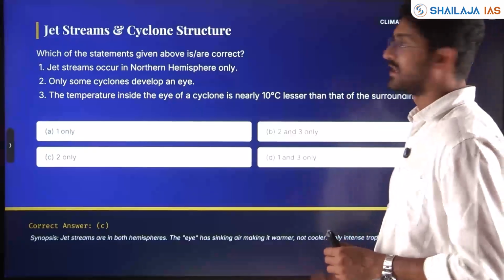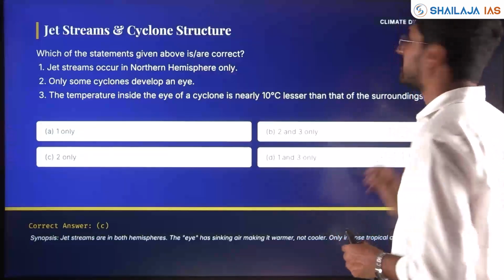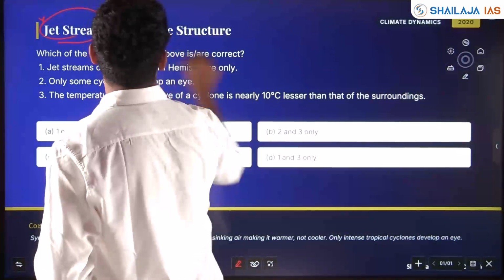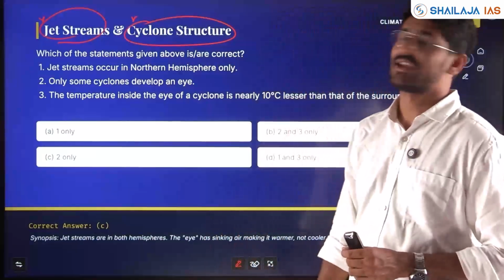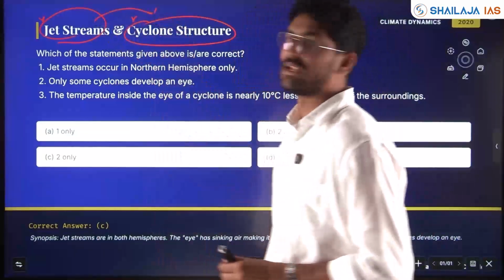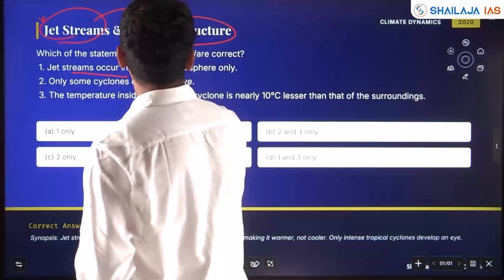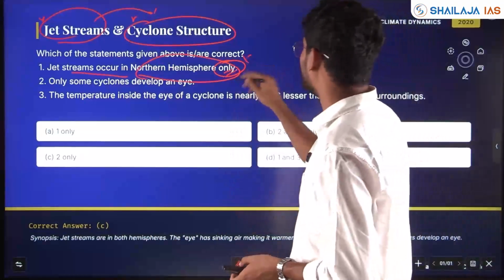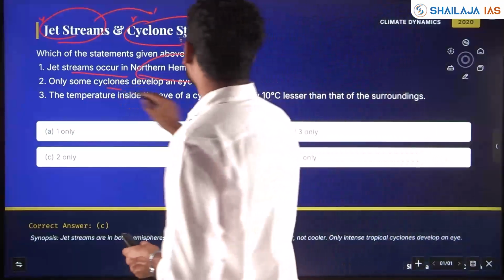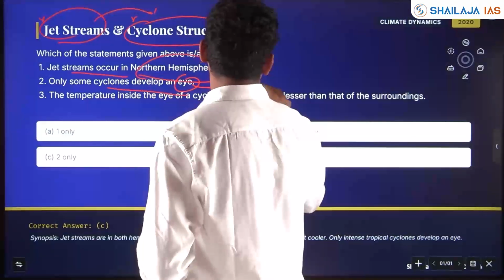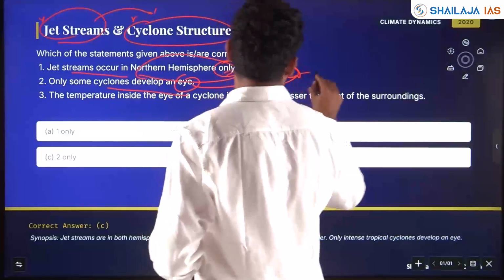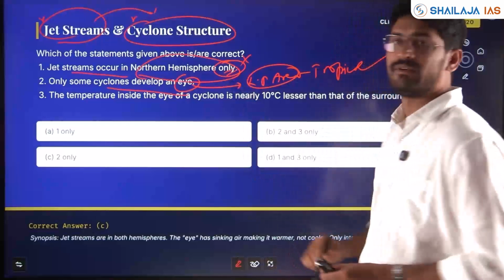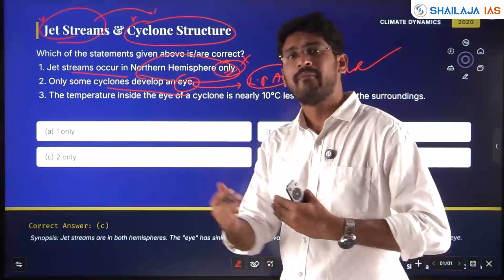Now, again with respect to wind systems, permanent winds, I told you about jet streams, which we saw in the previous slides with respect to the Coriolis effect. Now, jet streams linked with cyclones. Jet streams occur in the northern hemisphere only. Is it true? They are permanent winds and they occur in both the northern and southern hemispheres. Only some cyclones develop an eye. The eye is a low pressure area, right? Only tropical cyclones will do so. Temperate cyclones will develop fronts.